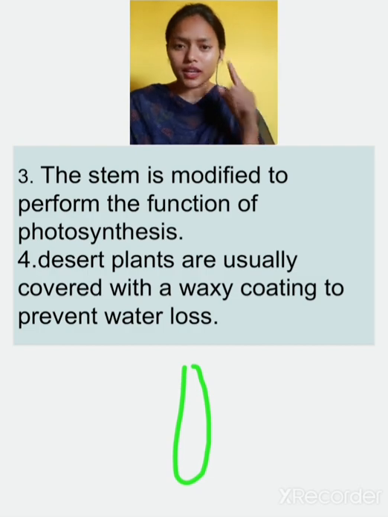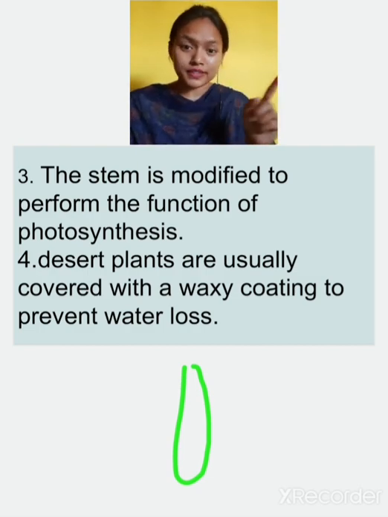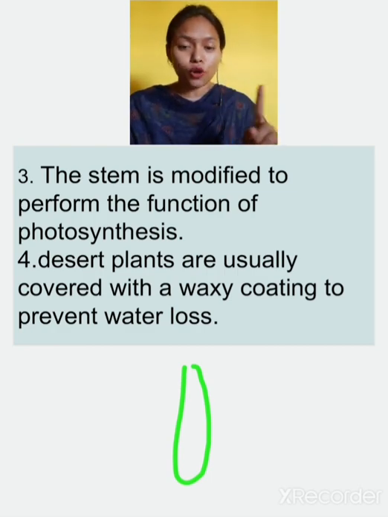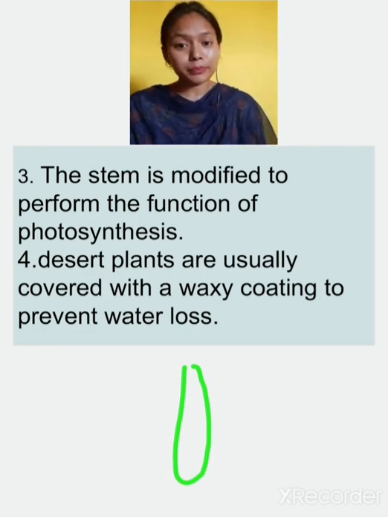It is very important to remember which part: the stem performs photosynthesis, not the leaves of the cactus plant. And you all know photosynthesis is the process of preparing food for the plants.